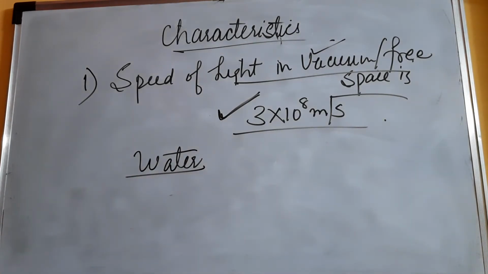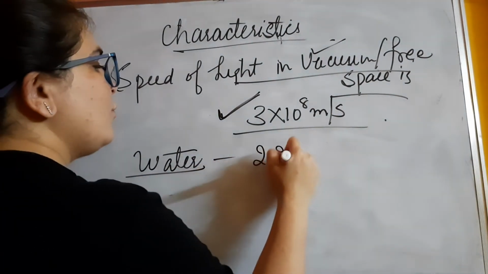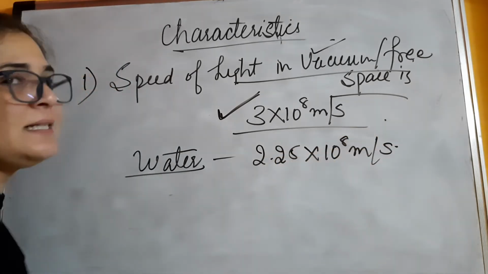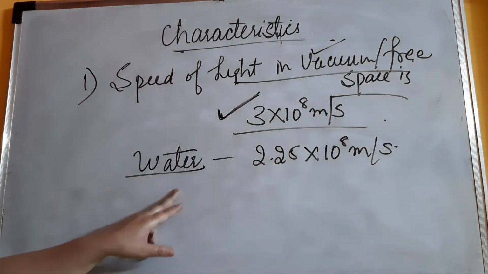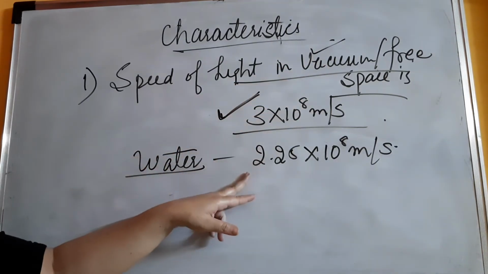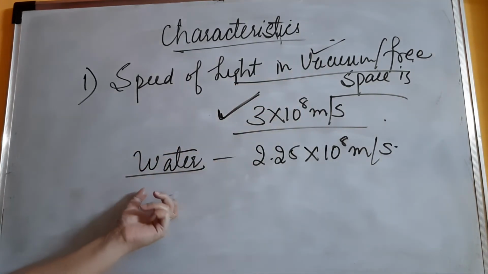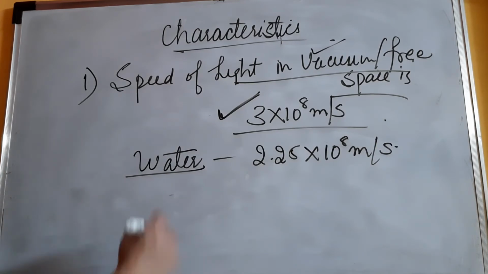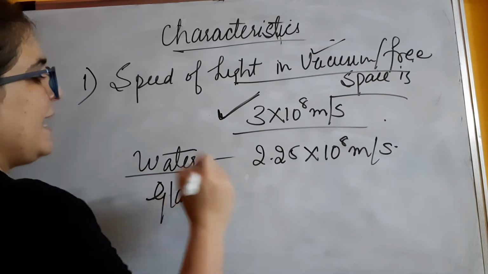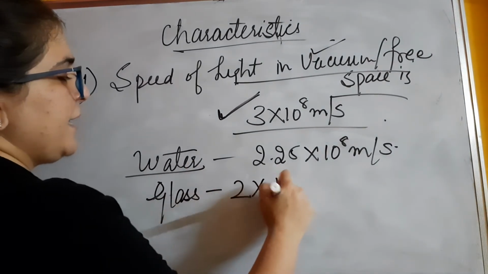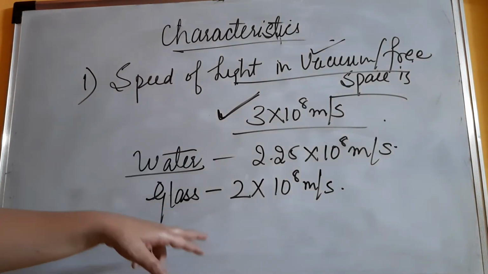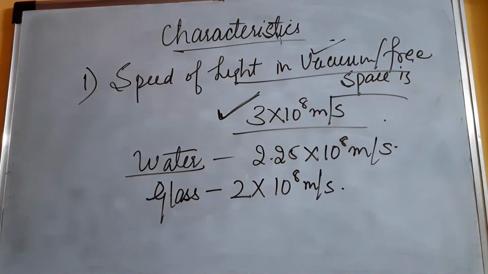Speed of light in water is 2.25 into 10 raised to power 8 meter per second. Now you can see it has decreased as we have changed the medium. In vacuum or free space it was 3 and now it has become 2.25 when we have moved towards a liquid. Next is glass. The speed of light in glass you are going to take as 2 into 10 raised to power 8 meter per second.